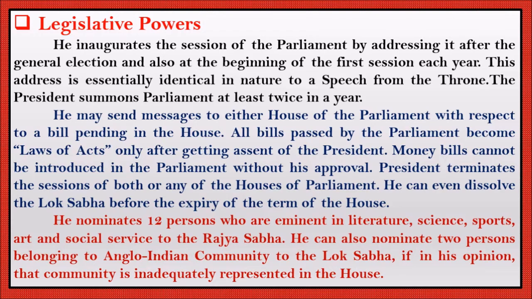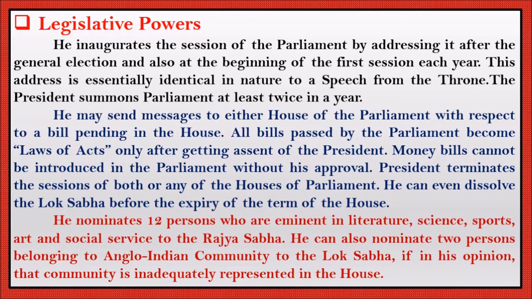So, he nominates 12 persons to the Rajya Sabha and 2 persons from the Anglo-Indian community to the Lok Sabha. If in his opinion that community is not sufficiently represented, and he needs more people, he can select them. Already people will be elected and selected for their jobs, and assigned their duties according to the constitution.